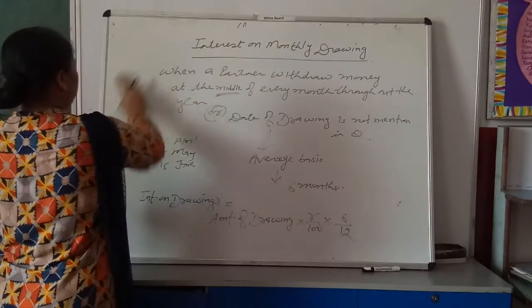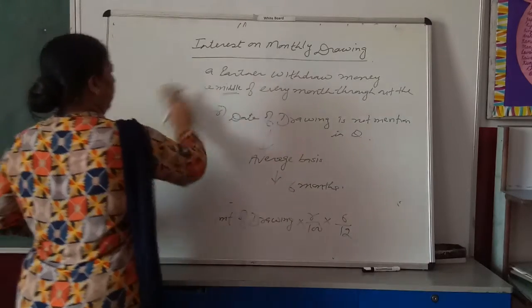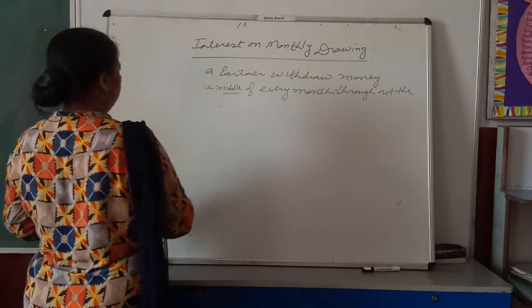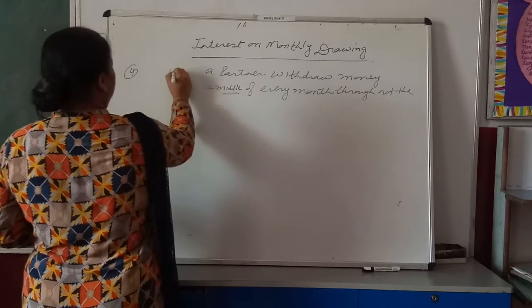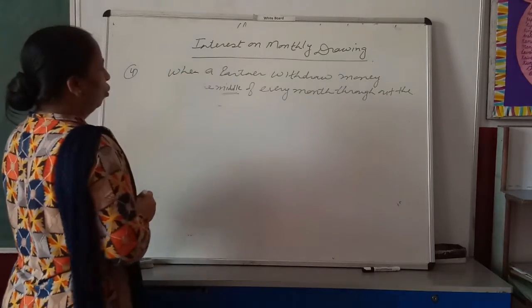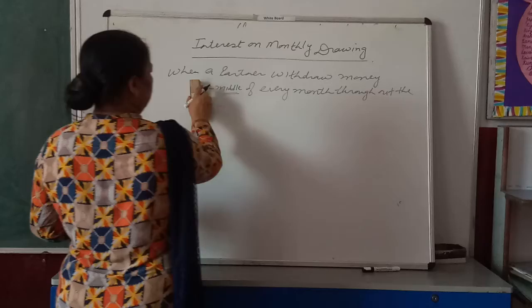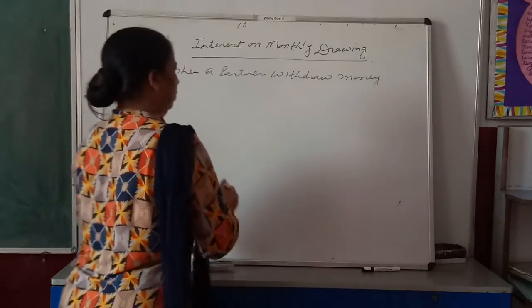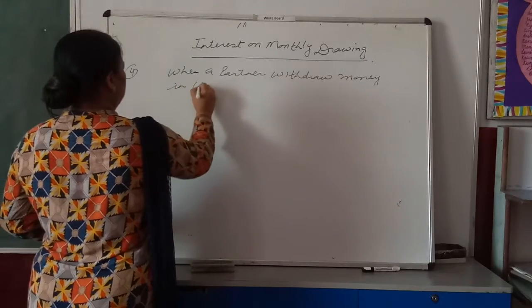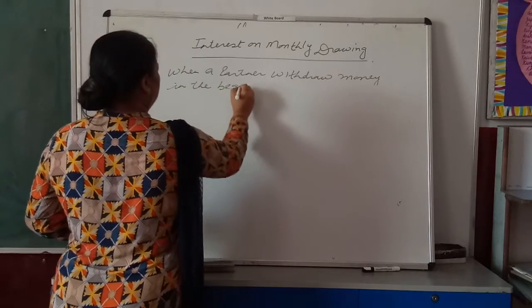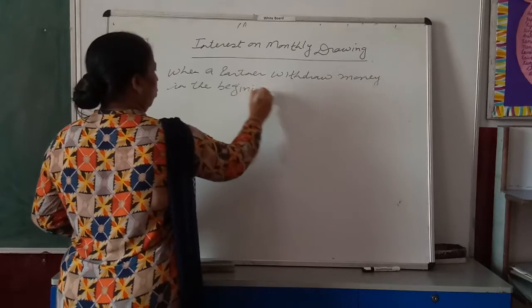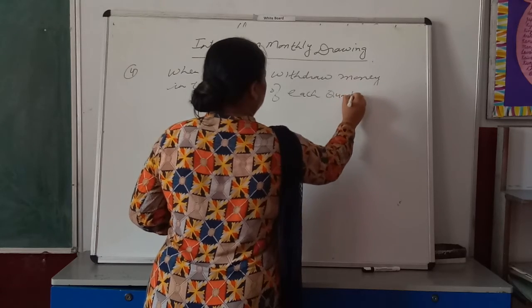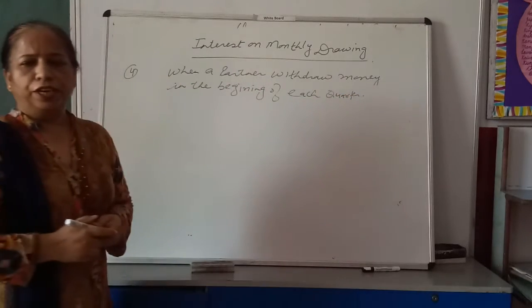Next, fourth point: when a partner withdraws money in the beginning of each quarter.